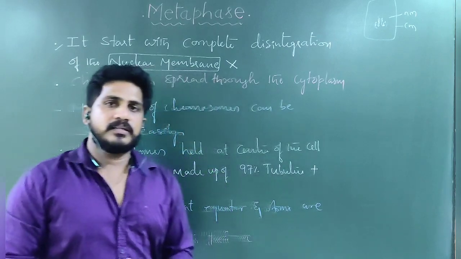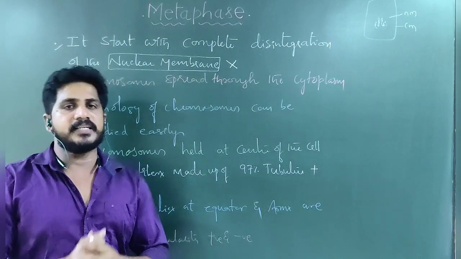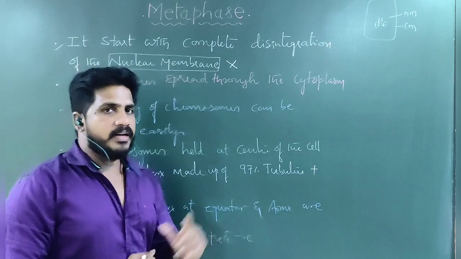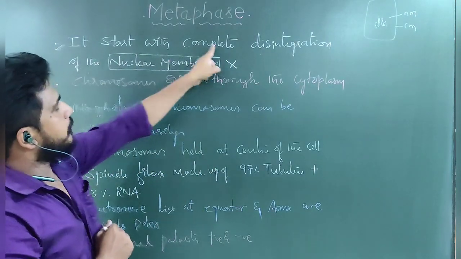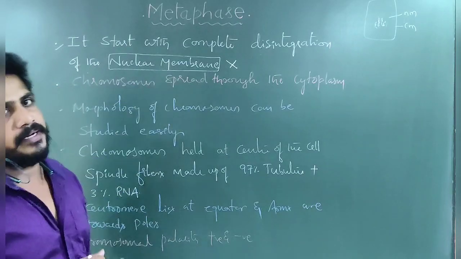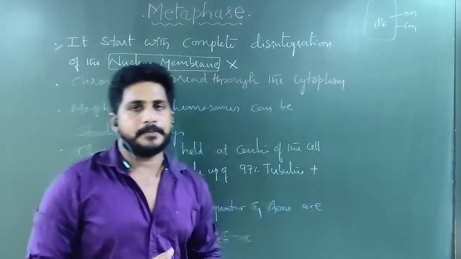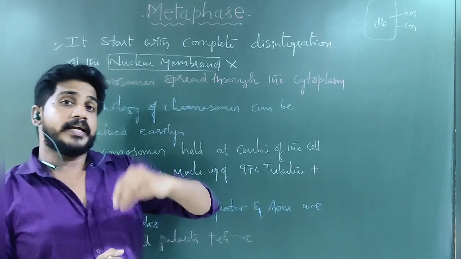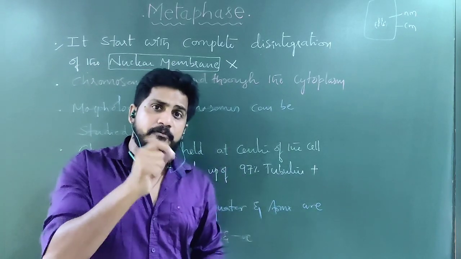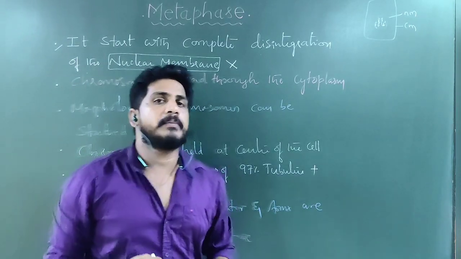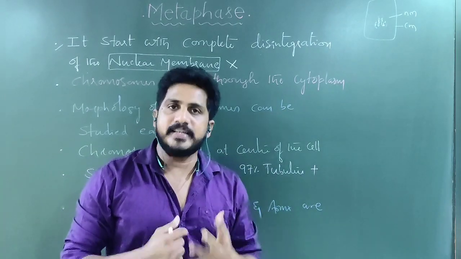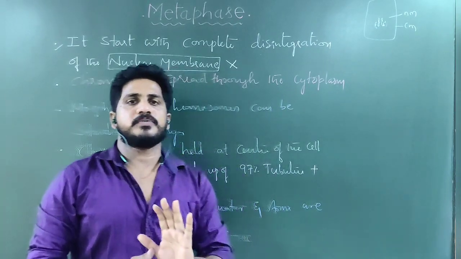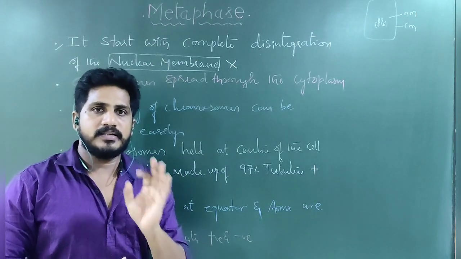In late prophase, the nuclear membrane is in the process of disintegration. When metaphase begins, it starts with complete disintegration of the nuclear membrane, so the nuclear membrane cannot be seen. In late prophase, disintegration means some pieces of nuclear membrane can still be seen. But now the nuclear membrane is completely disappeared, so the condensed chromosomes are suspended.